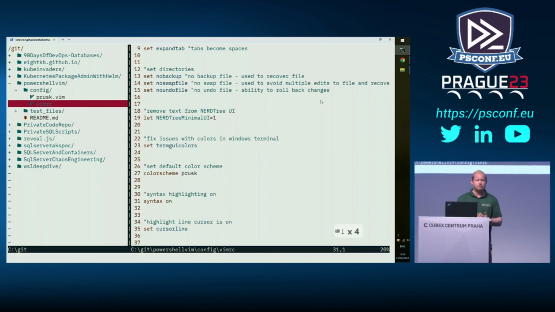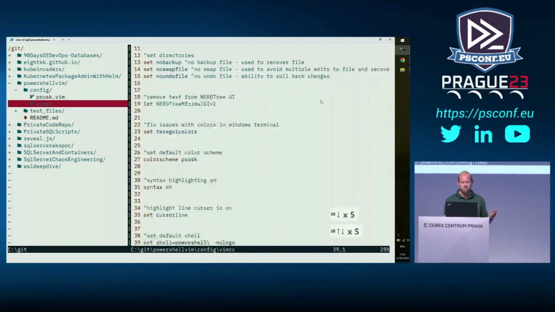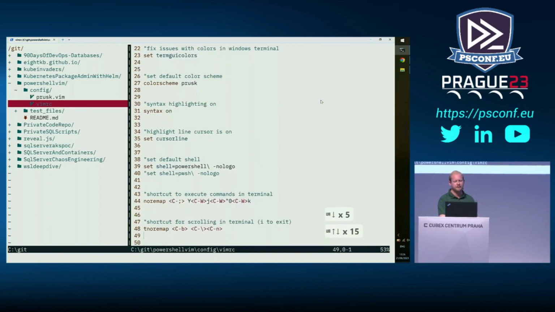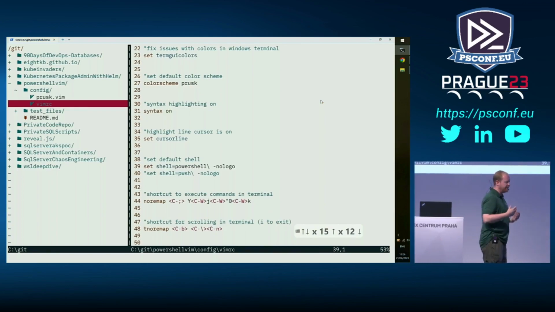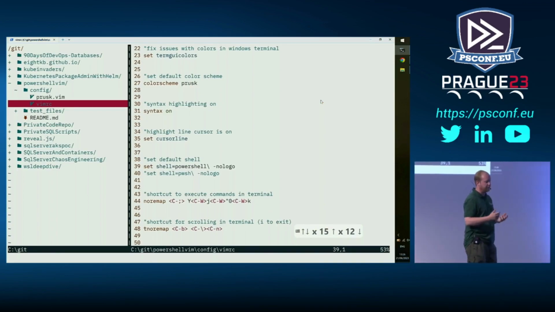Syntax highlighting on, yep. Want my syntax highlighting. Set cursor line, highlight the line my cursor's on, yep. And now here we go. This is where we get into configuration. This is where I can set my default shell. So if I'm working with PowerShell on Windows, or I'm just using PowerShell 5.1, PowerShell 7, pwsh, and then obviously